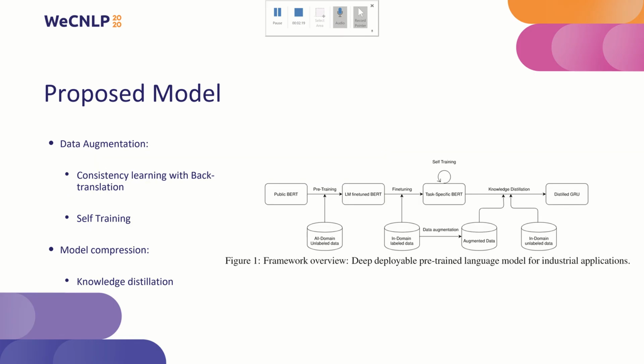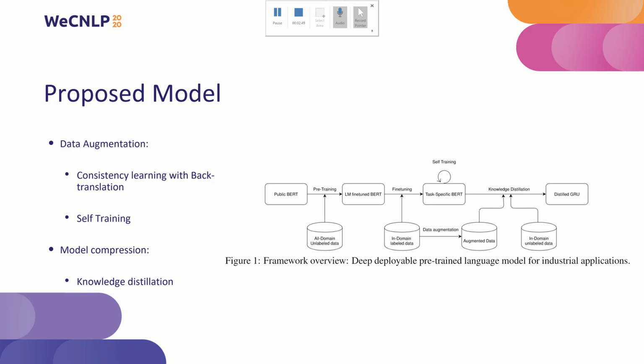Our overall framework is illustrated in Figure 1. We start with a huge language model like BERT that is pre-trained on public wiki. We continue pre-training the language model on large-scale unlabeled user utterances from our dialogue system to make it aware of the domain semantics and vocabulary for task-oriented actions. We further fine-tune the language model on some amount of labeled data for the task of interest.